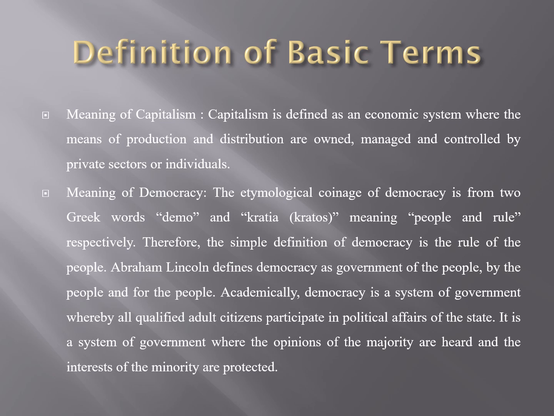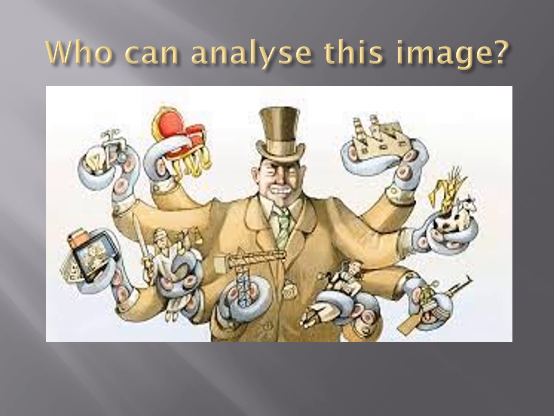Having said this, let us look at capitalist democracy. With this picture, we can analyze that an individual is in charge of the whole thing in government. One person sits on the throne, one person controls the economy, the person controls the oil sector, the person controls every other aspect, electricity. As you can see, it is an individual with about 6 or 8 arms. This image replicates what capitalist democracy is all about.